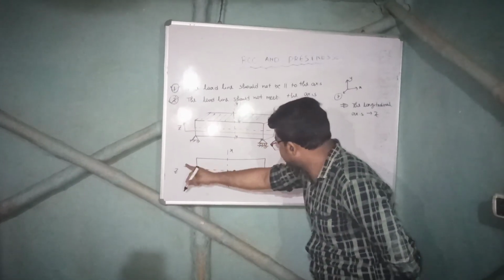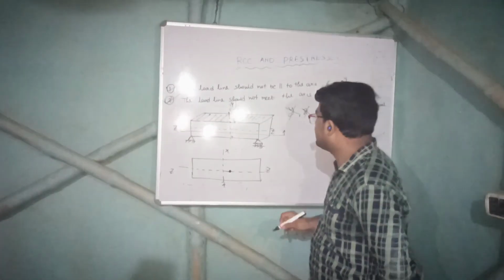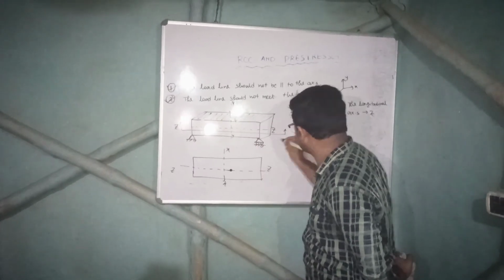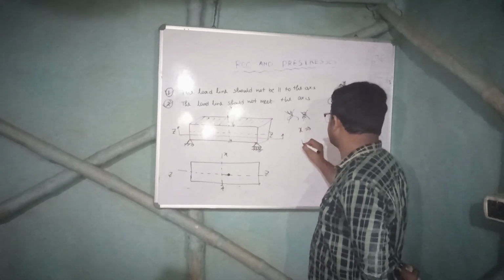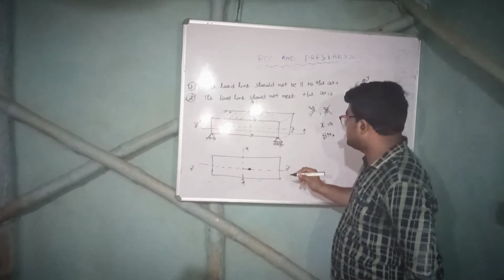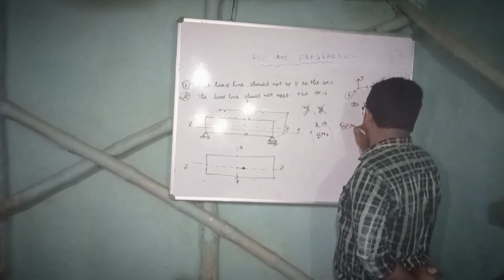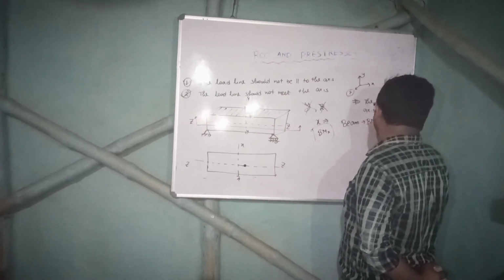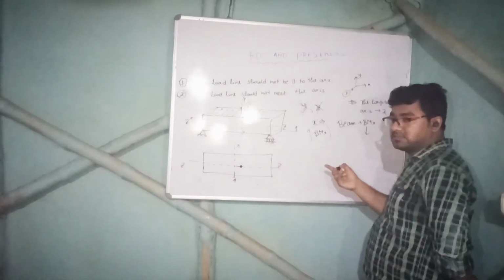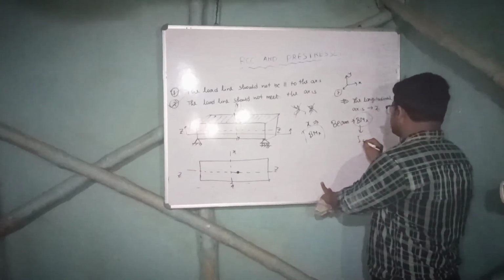Second point, the load line should not meet the axis or cut the axis. So this is cutting ZZ. So no moment about Z also. So only X remains. So there will be moment about X. That is bending moment X. Right. Now, so for beam, BMX is important. To cater BMX, I am just giving you a feel how all these things are connected. So to cater BMX, IXX will be important, right?